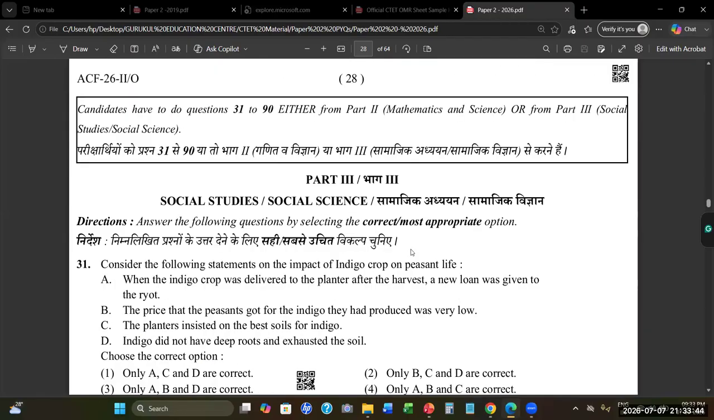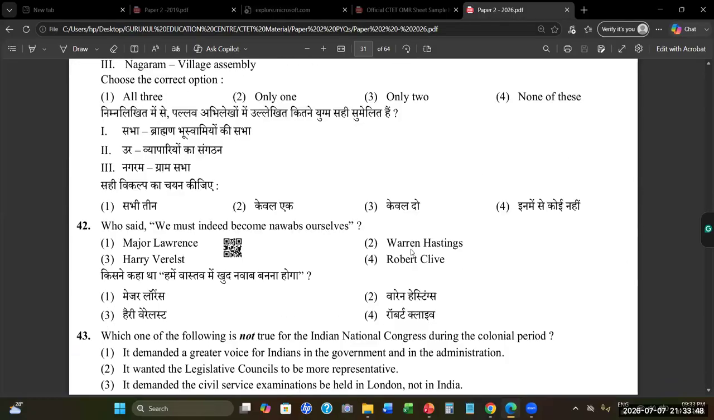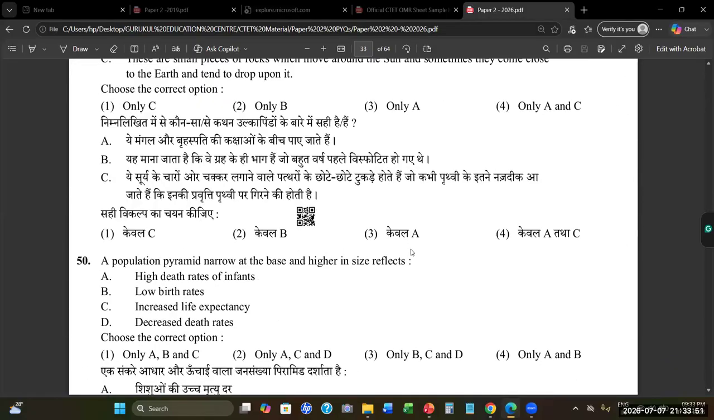So from here, part three, social science has started. Again, here will be 60 questions. Those who have opted for social science have to attempt this.